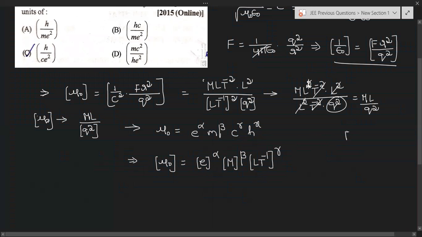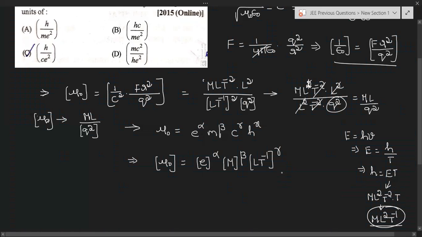h is Planck constant. We know that E equal to h into nu, nothing but frequency. That implies E equal to h by T. That implies h equal to E into T. So the dimensional formula of h is M L square T power minus 2 into T, nothing but M L square T power minus 1. This is the dimensional formula of h, Planck constant. So M L square T power minus 1 whole power x.